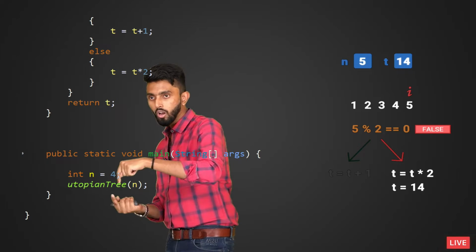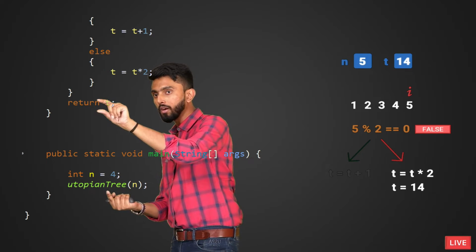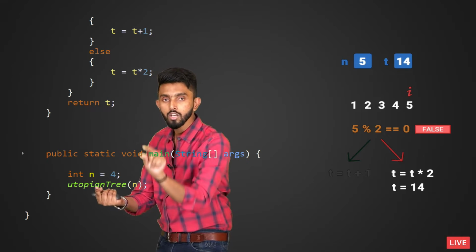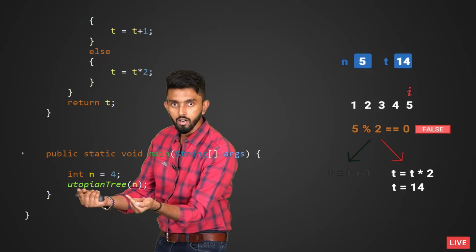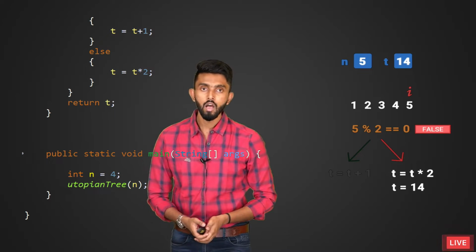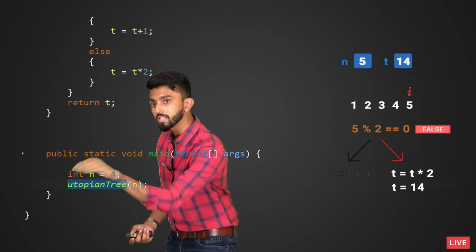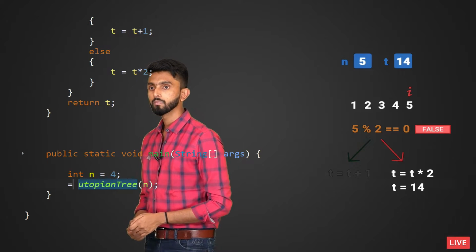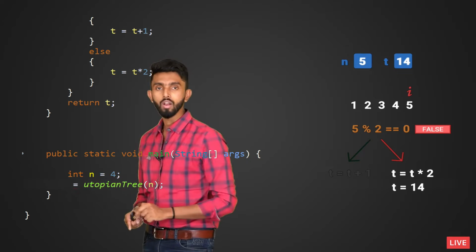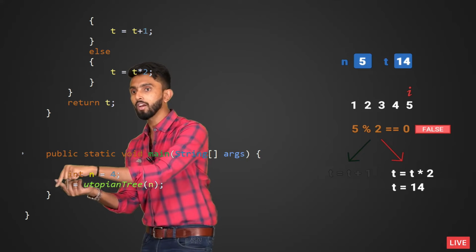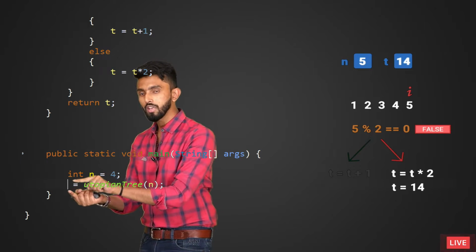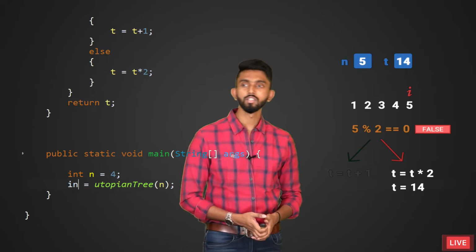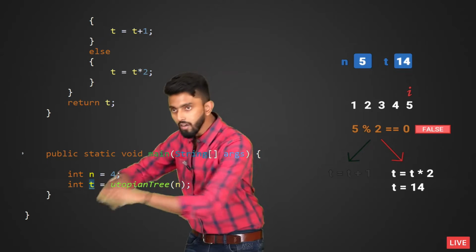Now what will happen? If I call utopian tree pass n, utopian tree function will execute and it will return t to me. See, it will return this t to me. Whatever is returned, I should collect it. How will you collect it, sir? See, I will put assignment. Assignment is right to left. Whatever is in the right side, I am giving it to the left side. So what is returned to me is t, which is nothing but an integer. So I will collect it in an integer variable called as t, like this, int t, I will tell. That's it.